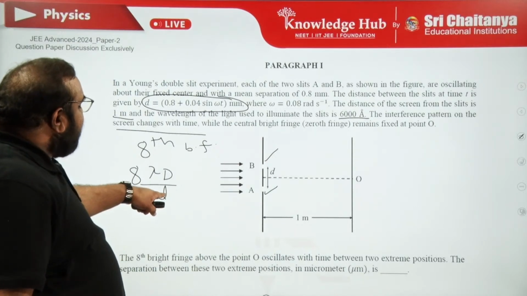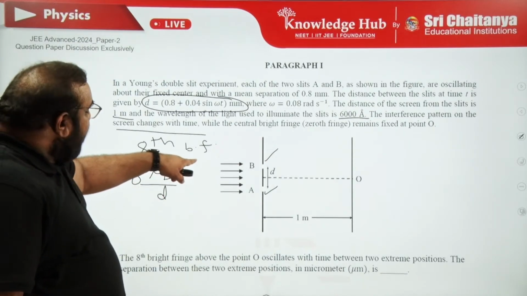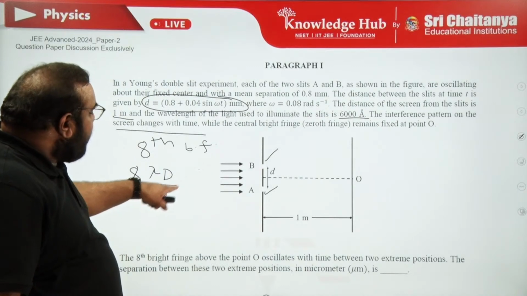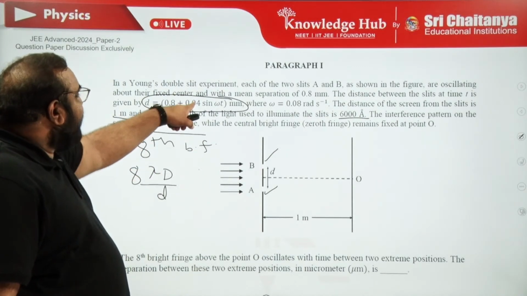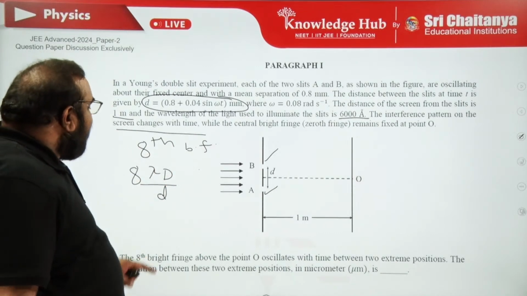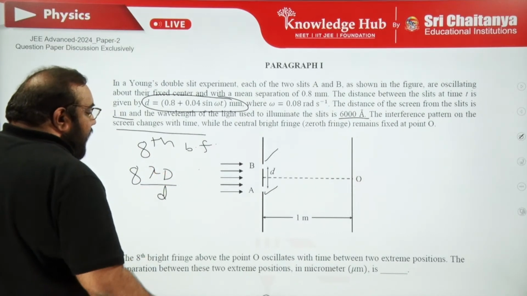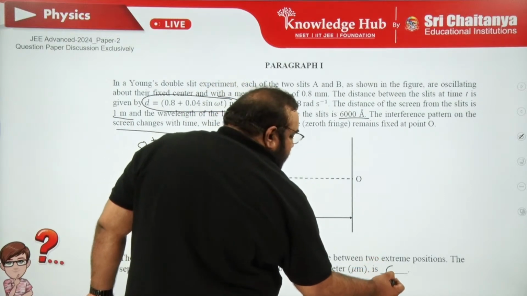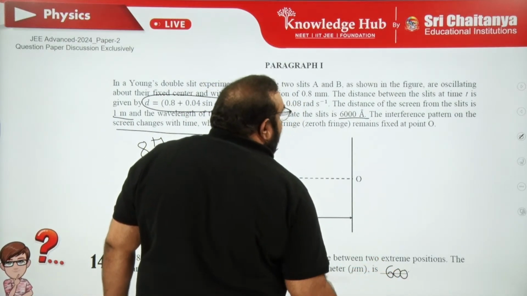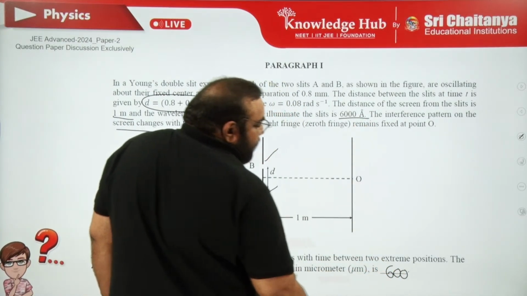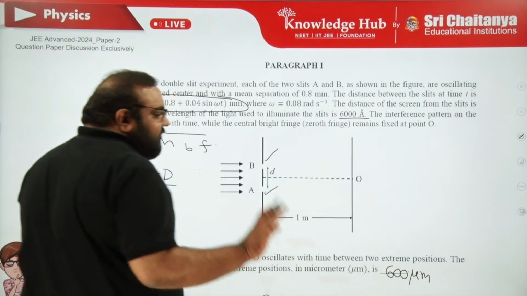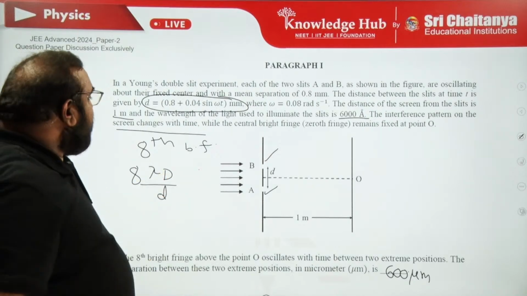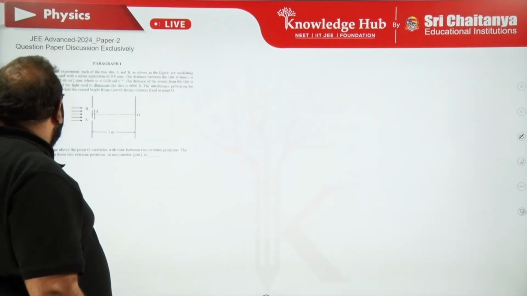In this case, d is variable. So let me multiply and divide with d and take the derivative with respect to d. Clear? Then the derivative variable function you can get. And if you substitute that value here, we will get the answer in micrometers, with the 6000 angstroms wavelength. Here micrometer. Direct substitution case, single derivation. That's it. And next, second question in this information.